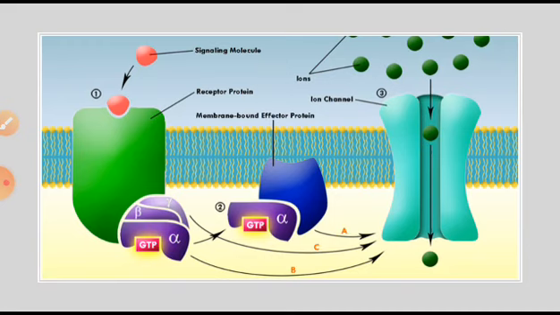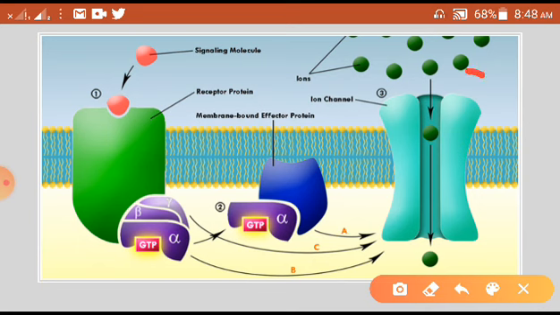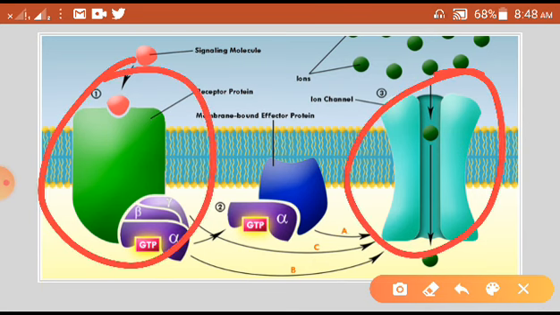This diagram will make you understand what happens here. This is the receptor, this is the ion channel, and this is a receptor. So only two things are there, but in the coming slides I will discuss the receptors which act directly on the channels.